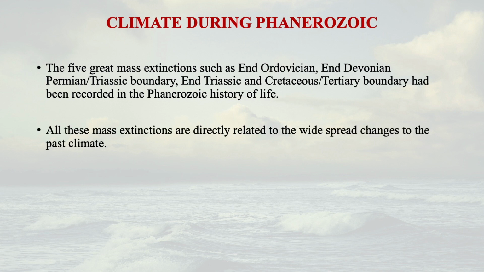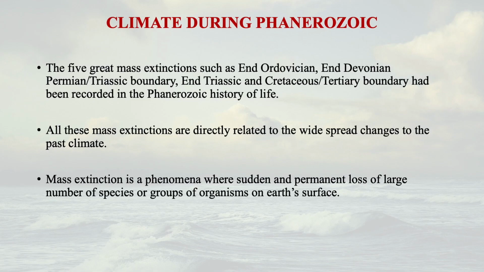All these mass extinctions are directly related to the changing climate. It's a most important point to be taken into account, because a change in climate can cause a lot of catastrophe, and in the form of extinction, it can even lead to mass extinction.